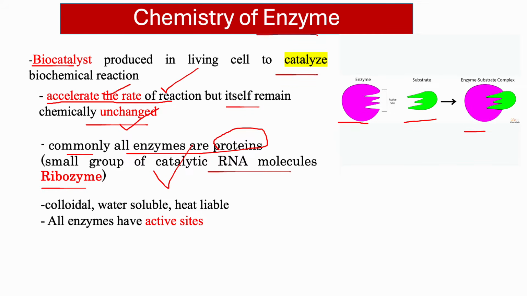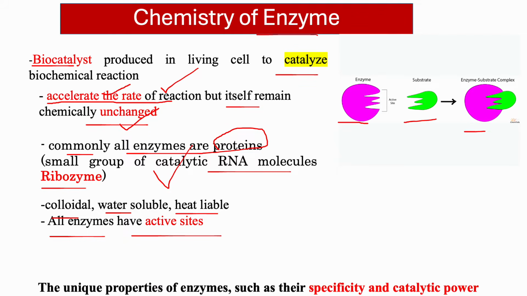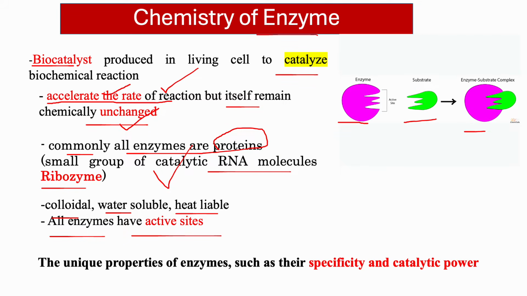And like the nature of protein, enzymes are also colloidal, water soluble and heat labile. That means if we increase the heat, denaturation occurs and it becomes non-functional, like a protein. And all enzymes have active sites. That means an enzyme must have an active site. And enzymes have unique properties like specificity towards substrate, and enormous catalytic power.